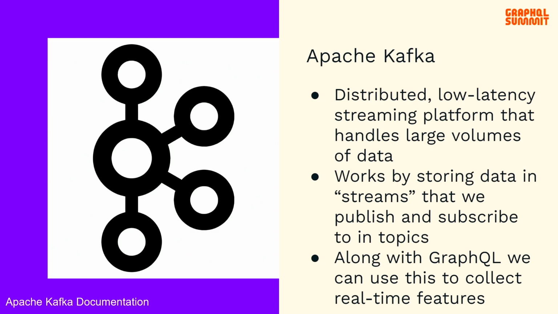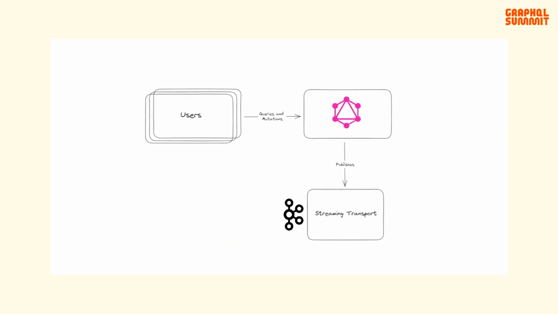And in the end, we're going to be using this tool along with GraphQL in order to collect the real-time features from our application. So here we can see the first piece of our infrastructure. Now our users are going to be interacting with our app through our usual GraphQL API, sending various queries and mutations to the server that can represent session data from our application that we need to collect. So things such as login requests, logout requests, navigation patterns, content interactions, shopping cart activities, etc.